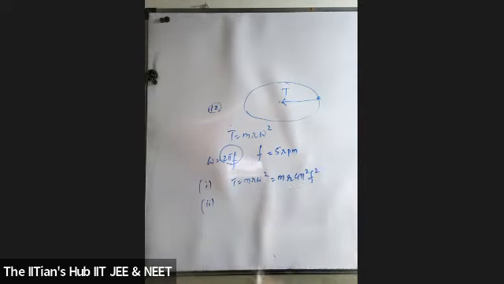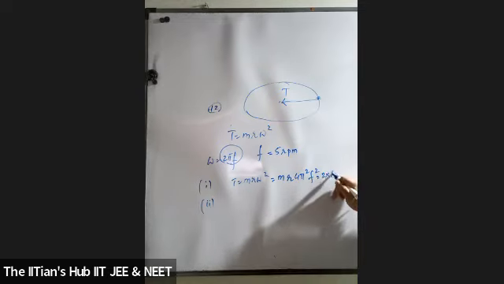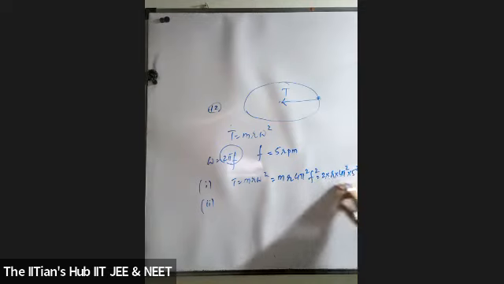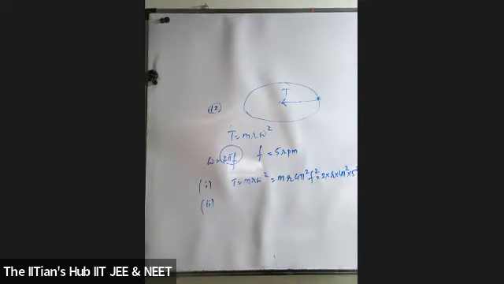Agreed? So now what is my answer in this case? Mass is given to you. How much is the mass given to you? It's 2 into r into 4 pi square into 5 square. That's my first answer. That's my first case.